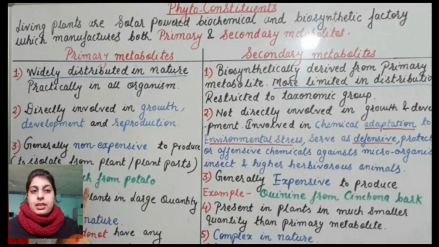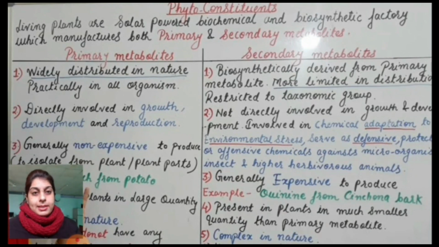Other than these compounds, there are so many compounds like if we talk about the ginger, then it is responsible for anti-cough property. So it has secondary metabolites. Vincristine, vinblastine, these are the compounds obtained from the vinca, a very well-known plant that is called as Sadabahar, and it is available in Haryana and many parts of India. It is responsible for the anti-cancerous activity. So these secondary metabolites are very useful for us in terms of therapeutic action.